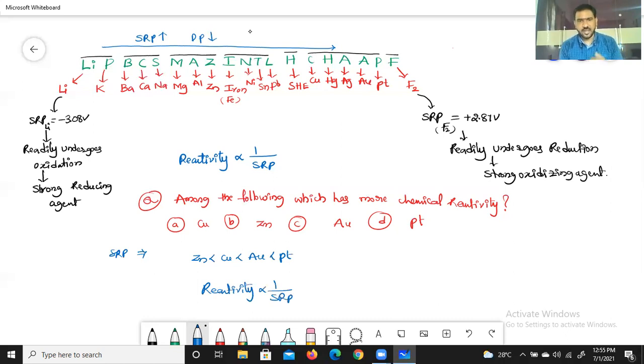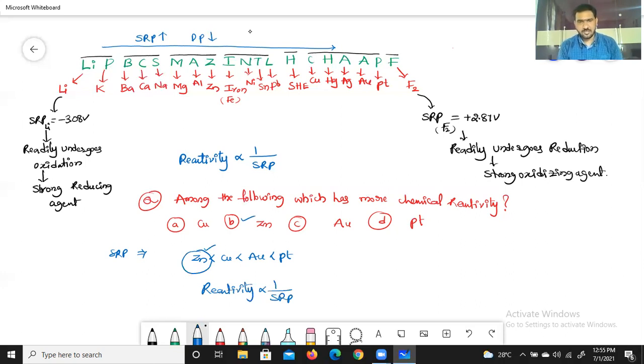So among zinc, copper, gold, and platinum, zinc having low SRP has more chemical reactivity. This is the right answer, so B is the right answer. This is the second application of this electrochemical series.